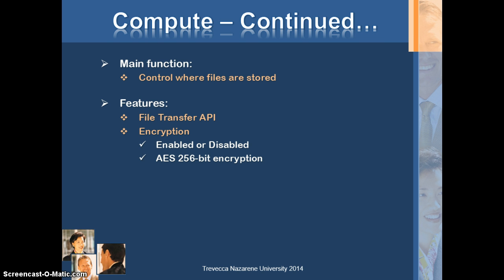It is up to the customer to turn the encryption on or off. The sensitivity of data is the main factor that one should take into account when taking decisions of this kind. The encryption used is AES 256-bit encryption, and it is the highest bit encryption available today.